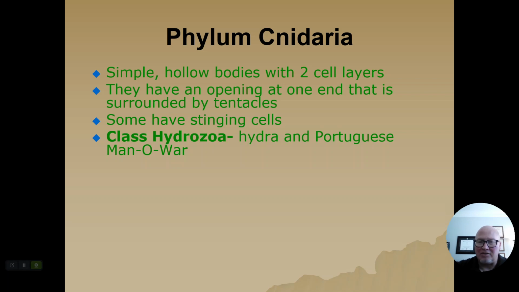There are several classes, and that would be domain, kingdom, phylum, class. So within every phylum, there are multiple classes. So there are multiple classes of Cnidaria. We have Hydrozoa, which are Hydra and Portuguese man of war.